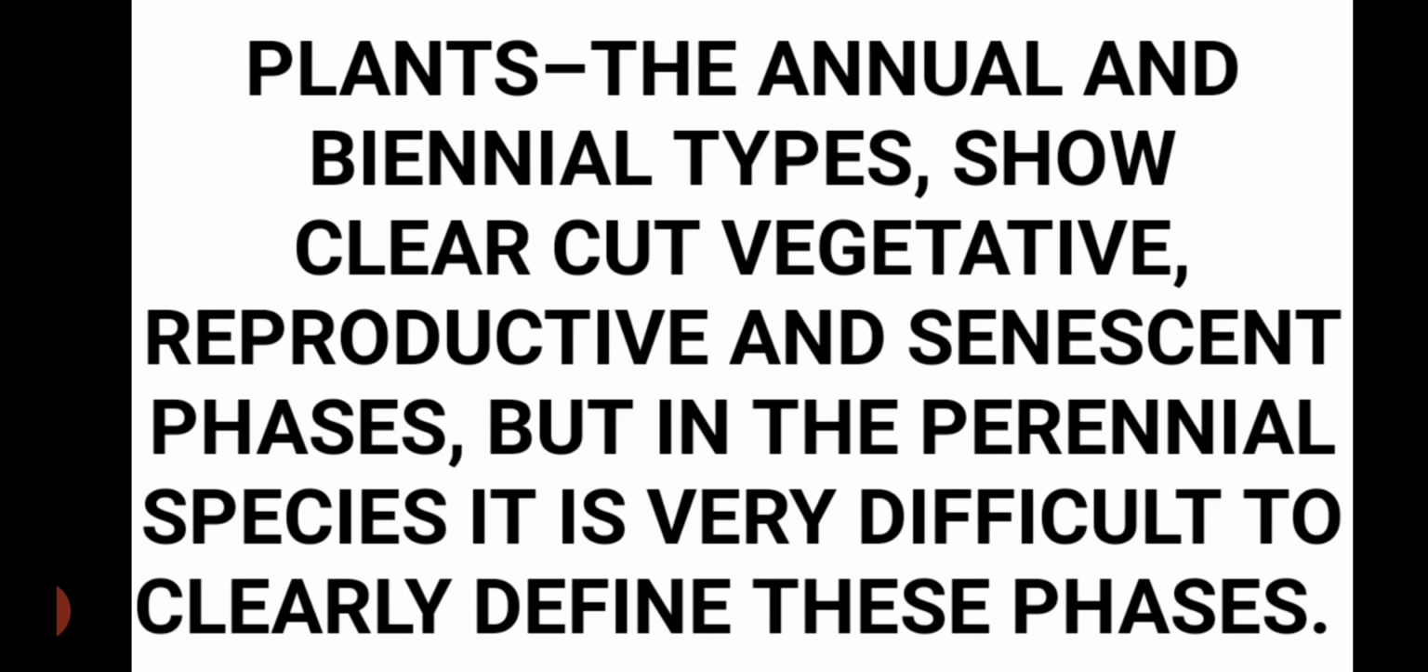Now when we observe different types of plants, whether they are annual or biennial, we can easily see the different stages like juvenile phase, reproductive phase and senescence phase. But when we observe perennial species, that means species which last for many years, in this type of species there is no clear-cut difference in these phases.